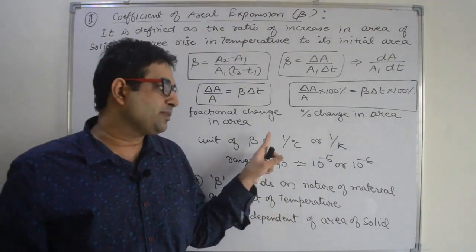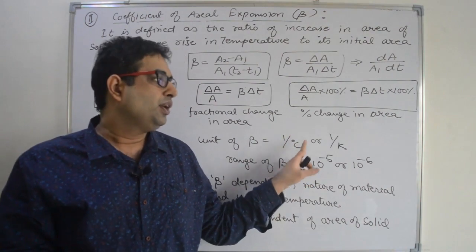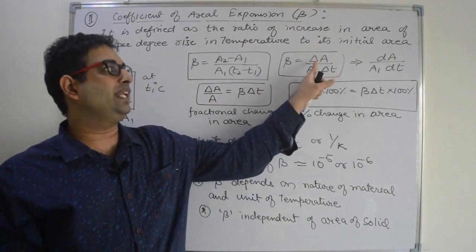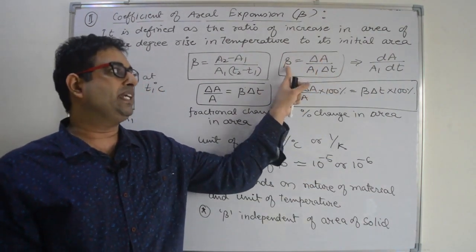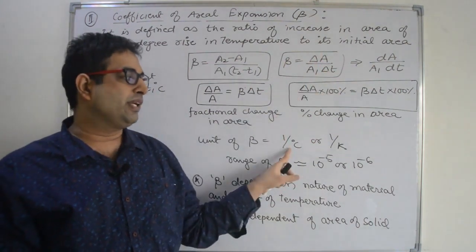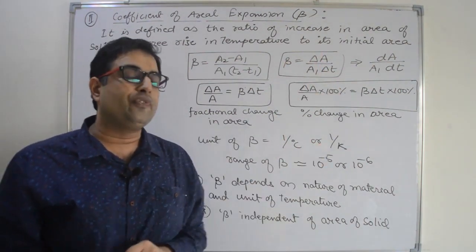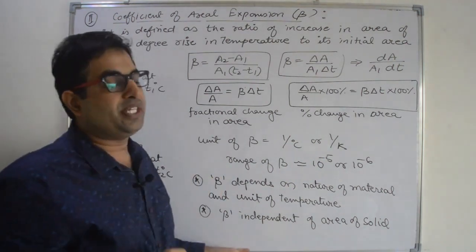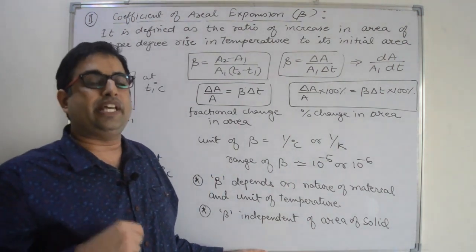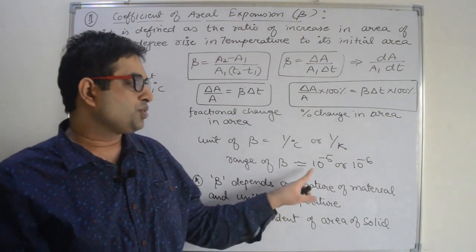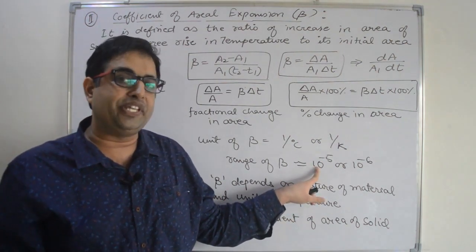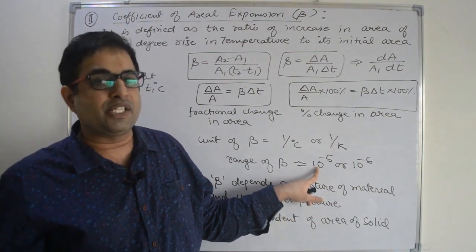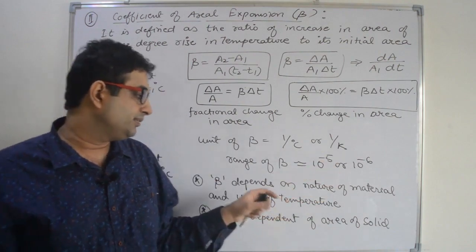Unit of beta is per degree Celsius or per Kelvin, because area will cancel out. Beta unit will be 1 by temperature. Next, again range is very small because the expansion is very small. So range of beta is also very small, 10 raised to power minus 5, minus 6.